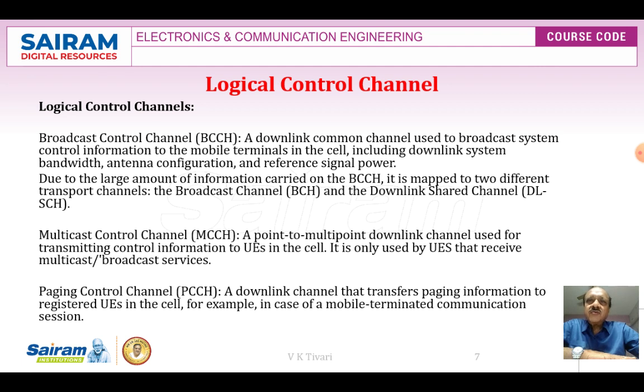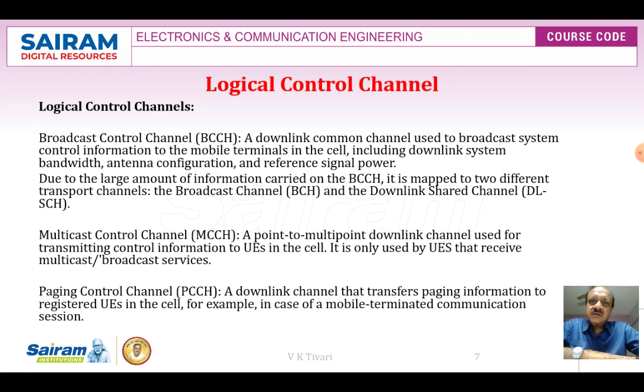Due to the large amount of information carried by BCCH, it is mapped to two different transport channels, the broadcast channel and the downlink shared channel. Next, the multicast control channel: a point-to-multipoint downlink channel used to transmit control information to the user equipment in the cell. It is used by UEs to receive multicast and broadcast services.